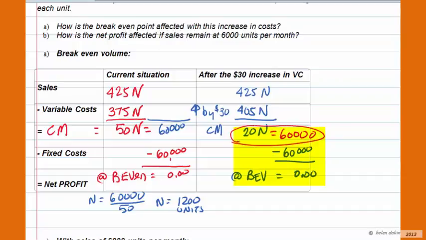To break even under the new scenario, we've got the equation 20N is equal to $60,000, or N is equal to $60,000 divided by 20. N is equal to 3,000 units. So what happens to our break even point? Well, it goes from 1,200 units per month to 3,000 units per month, 2.5 times more than the original value.